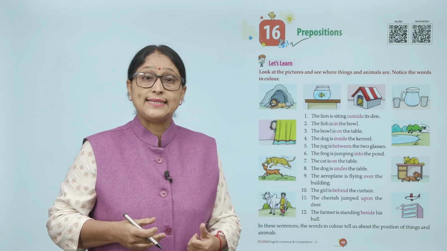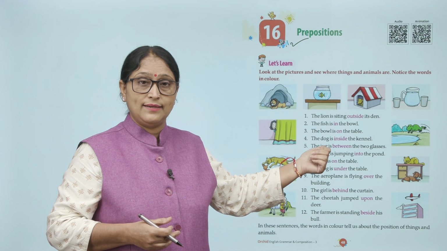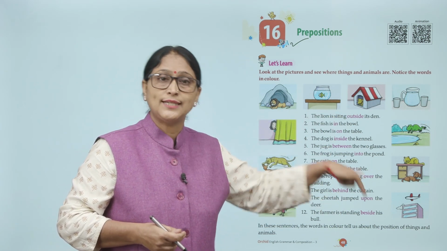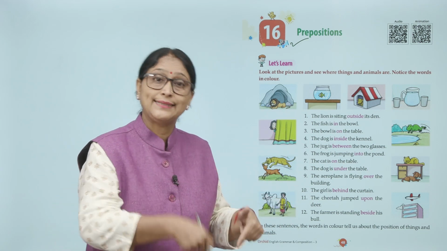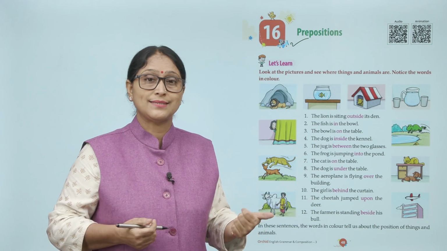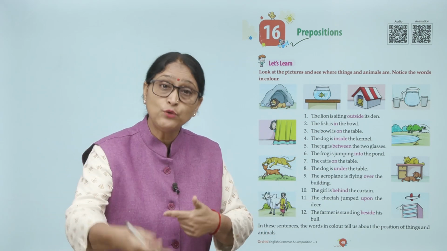The lion is sitting outside its den. The fish is in the bowl. The bowl is on the table. The dog is inside the kennel. The jug is between the two glasses. The frog is jumping into the pond.